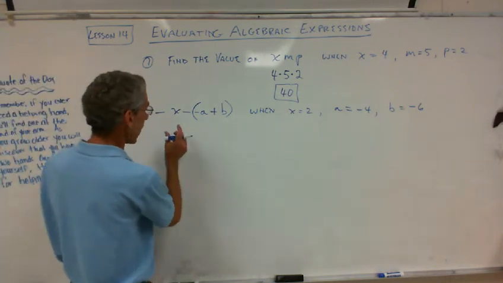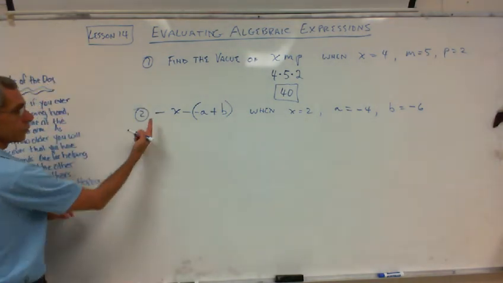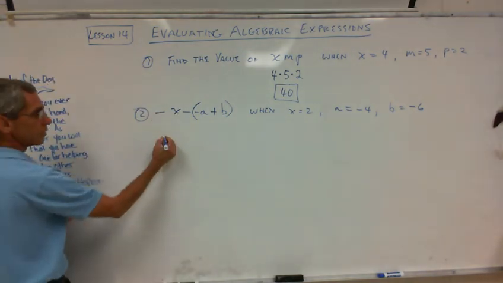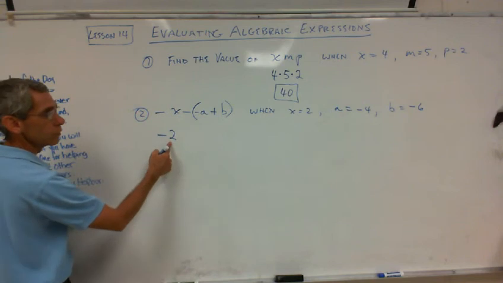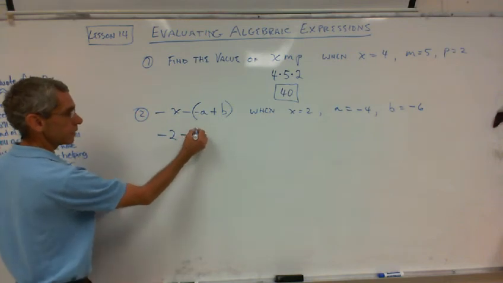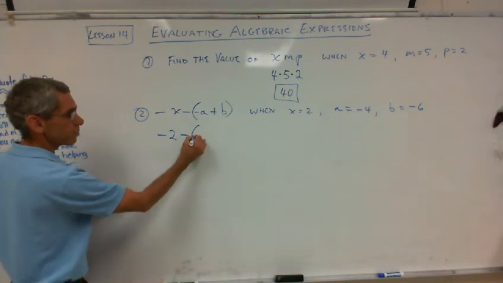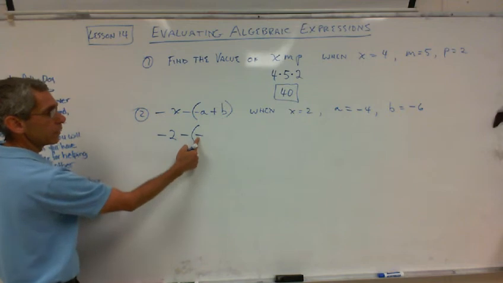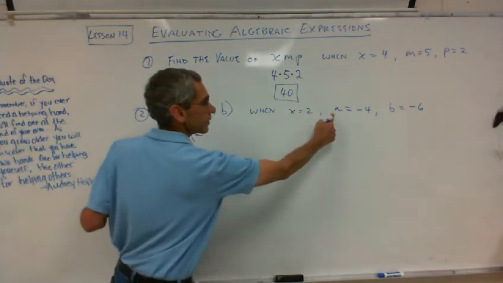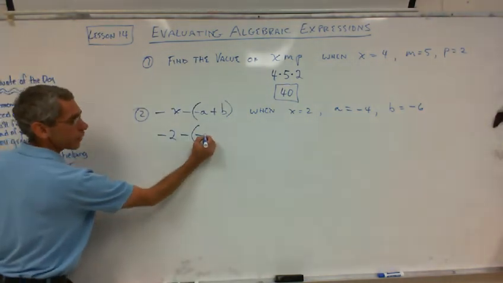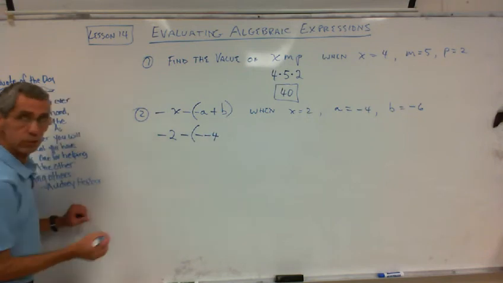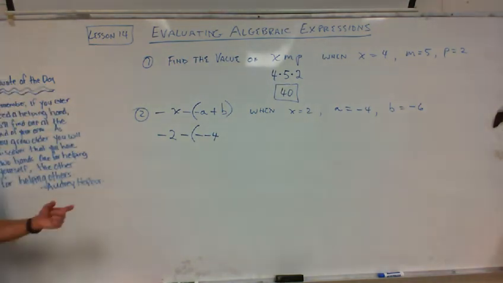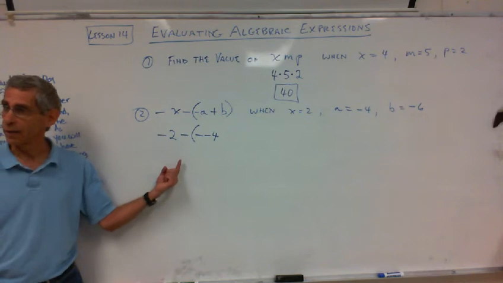So I see x is 2. It says minus x, so I'm going to do minus 2. X was 2, right? And then it says minus, and then I have a parenthesis, and then it says minus. I'm writing that minus right here. Now it says a. A is the same as negative 4. So I'm going to put a negative 4 right next to that minus sign. Do you see what I did? And you're not supposed to have minus minus, right?